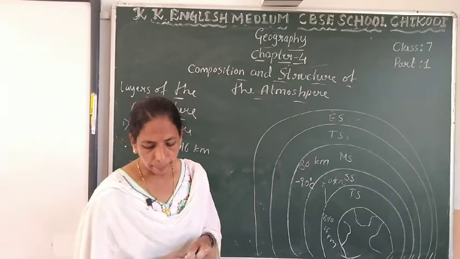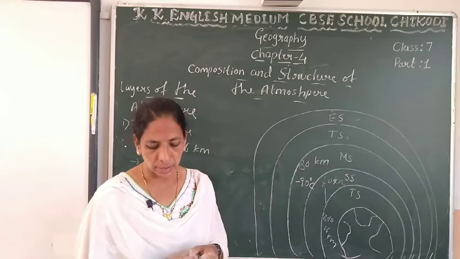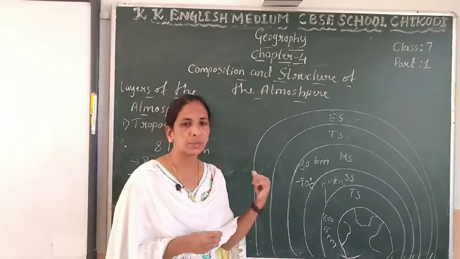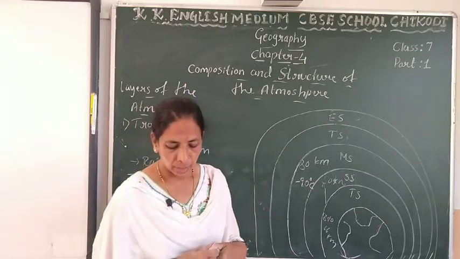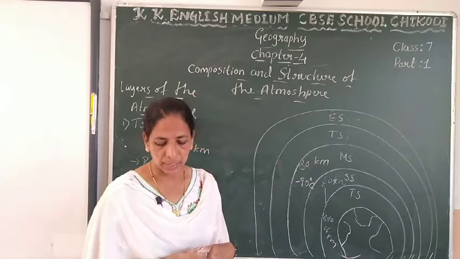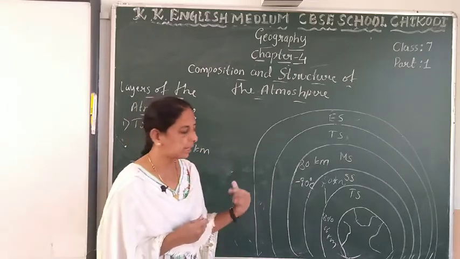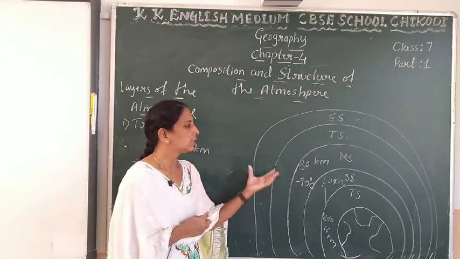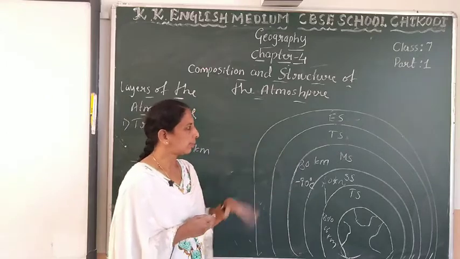Some meteoroids from outer space enter the earth's atmosphere and burn up in this layer, in the upper part of this layer. Okay, see here. Afterwards coming here,